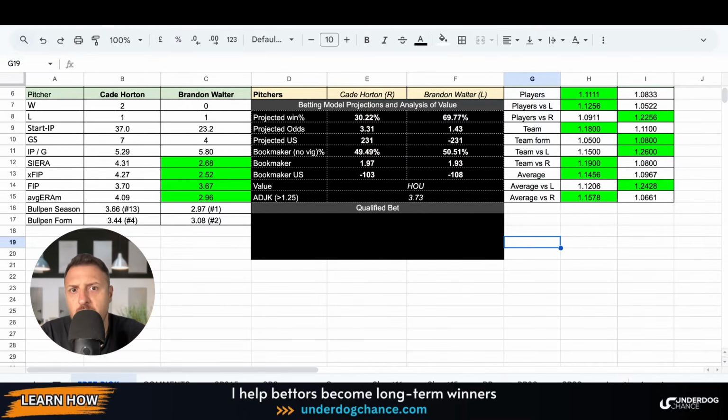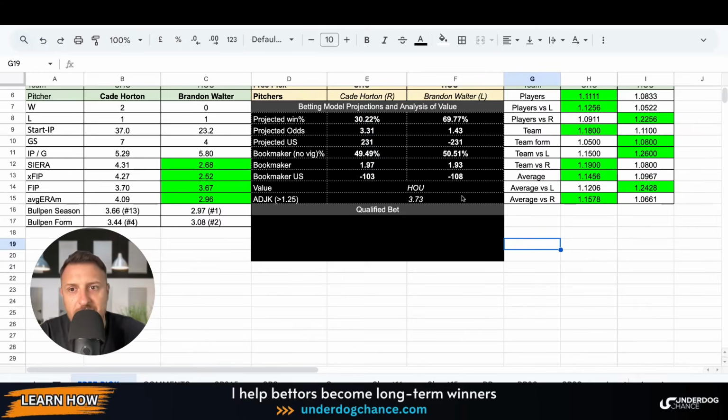He pitched. He closed the game. They need to travel to Houston. Houston is playing at home. They also had close games, but I think they will have an advantage, at least based on numbers. Okay, if we remove opinions, which I think we always should, and just stick to the numbers, then I believe that Houston will have the pitching advantage. This is the first thing.